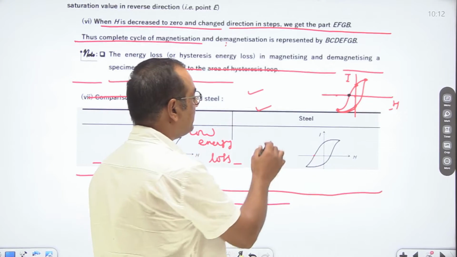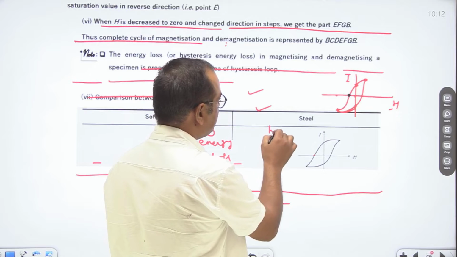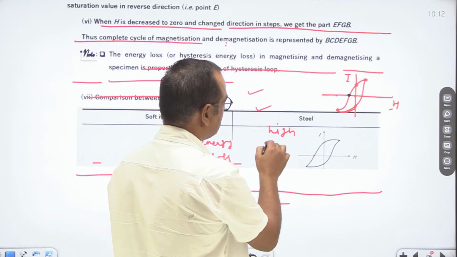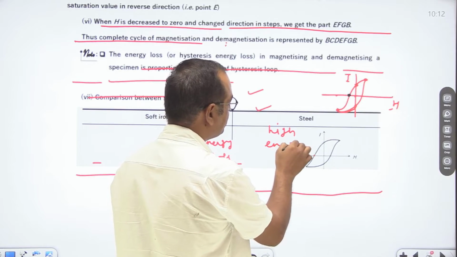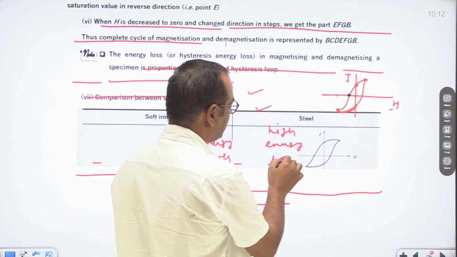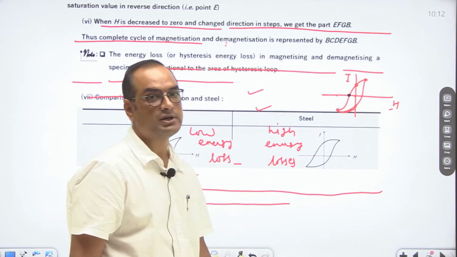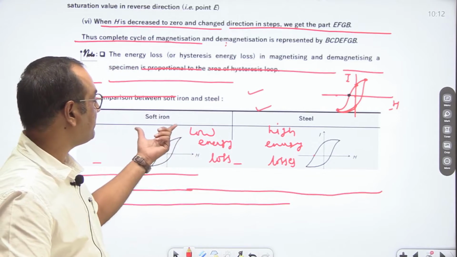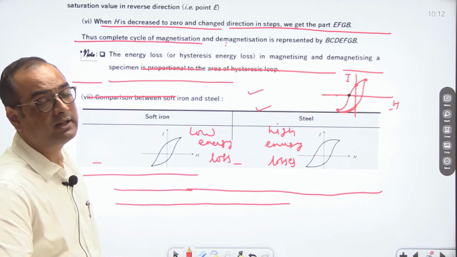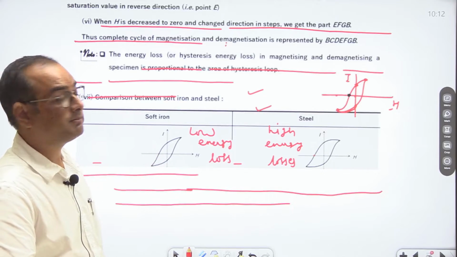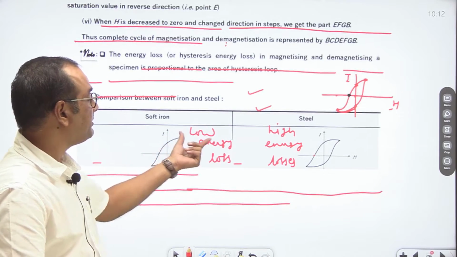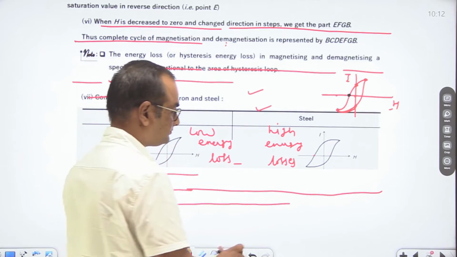So we can say that it has high energy loss. High energy losses are produced when a magnet is made of hard steel, and if a magnet is made of soft iron, then it has a low hysteresis area. It means low energy loss.